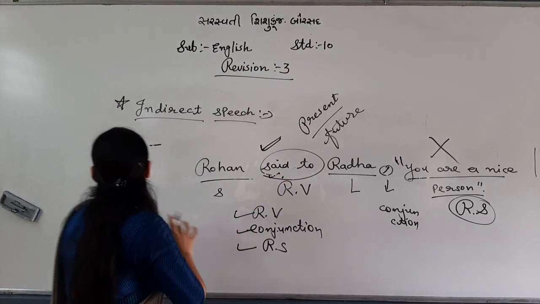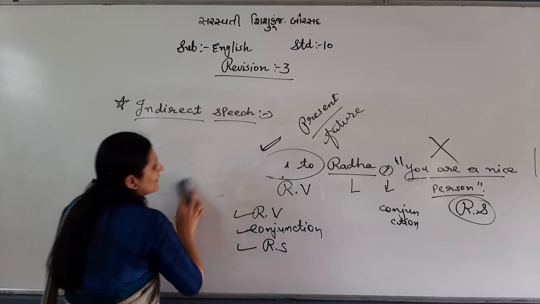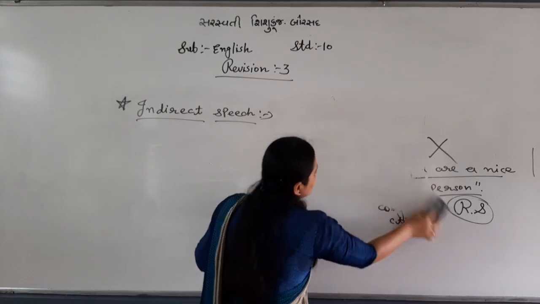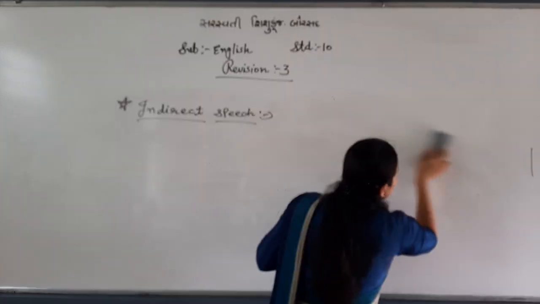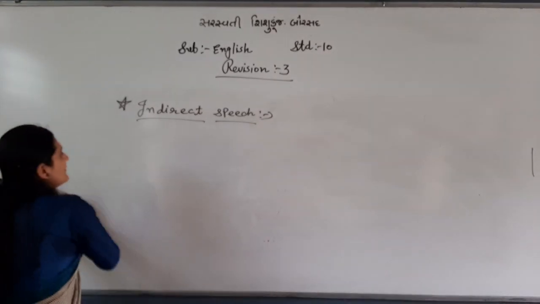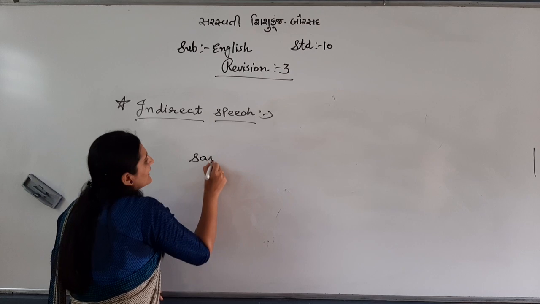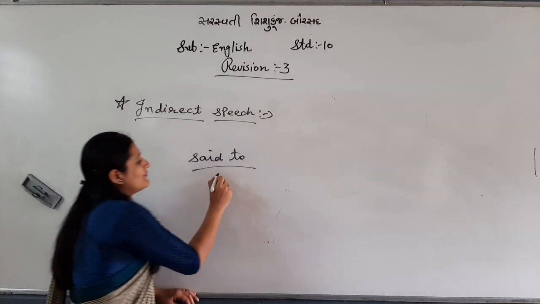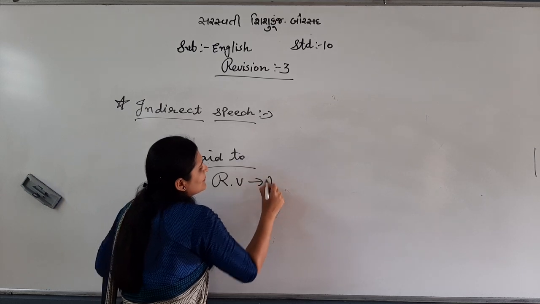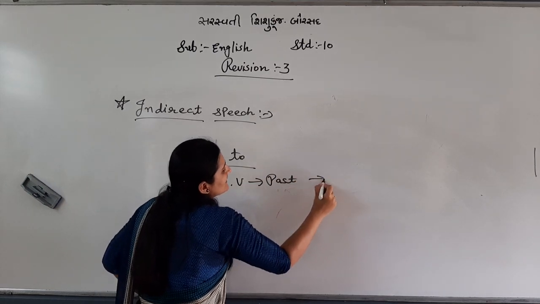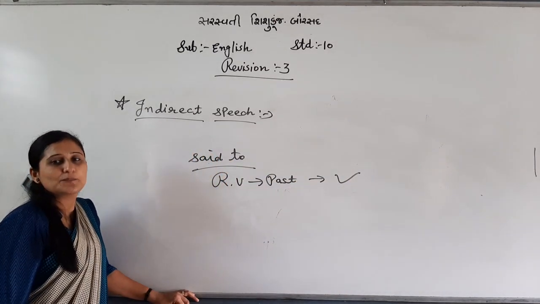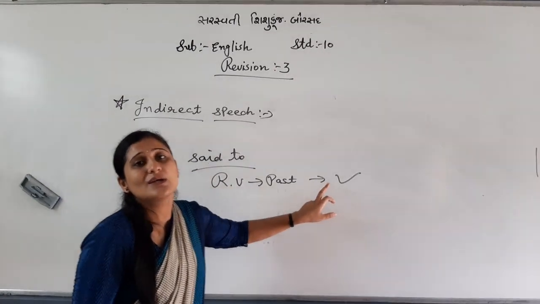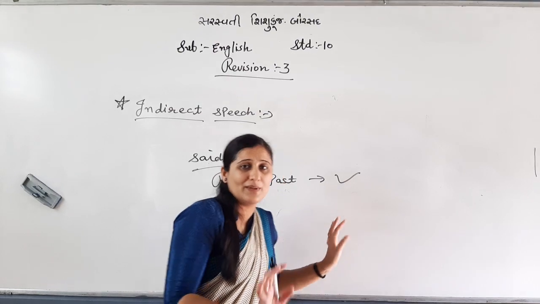Let me explain again. Where to change whole reported speech? Let me tell you. If reporting verb is said to or past, if reporting verb is past, we will change whole reported speech. If reporting verb is in past, we will change whole reported speech compulsory.